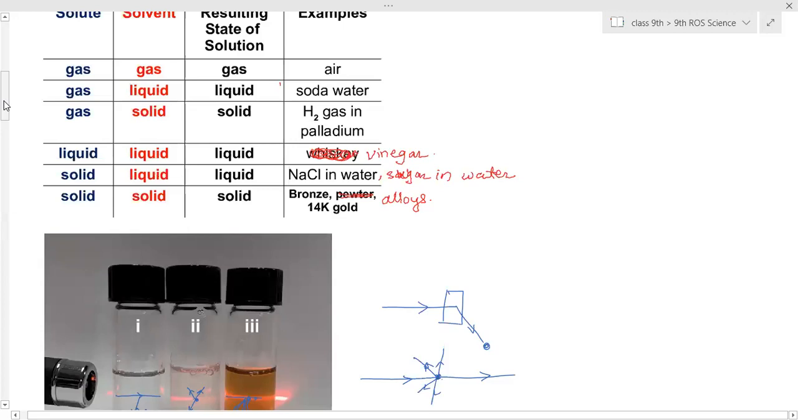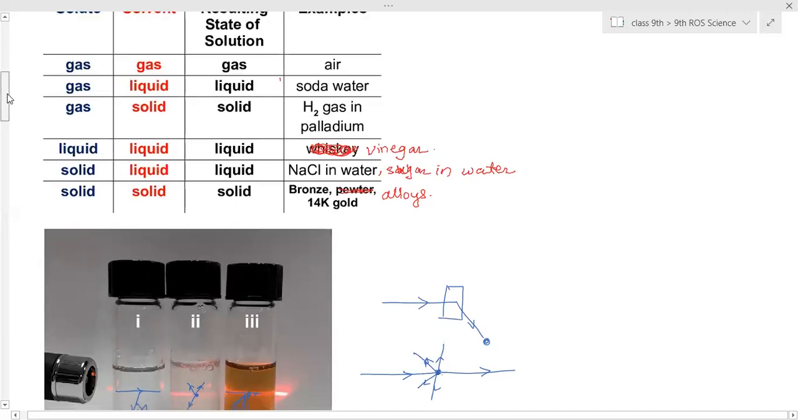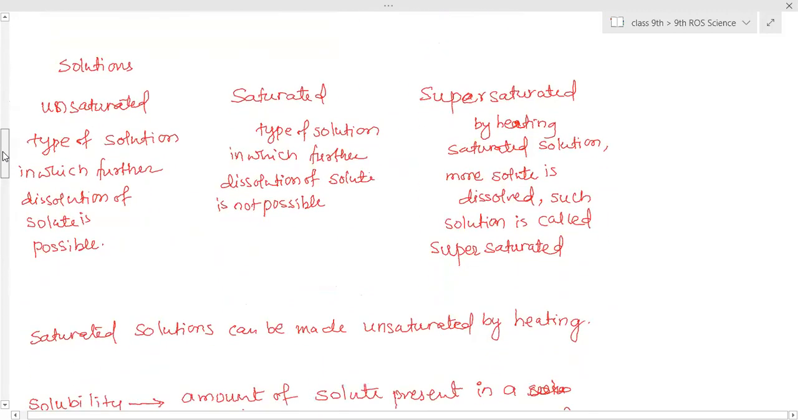But as soon as you heat it again, what will happen? Again it will become watery, more thin. It will not be as thick as it was earlier. It's clear? Is that clear? Yes, ma'am. Saturated, unsaturated, supersaturated are clear to you?